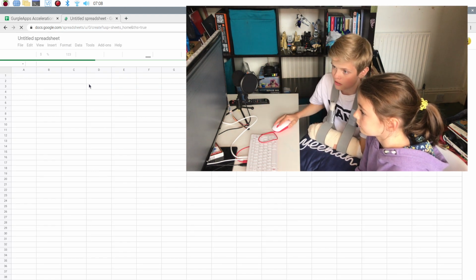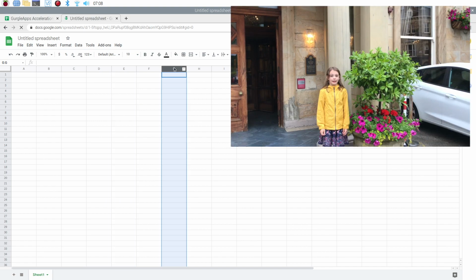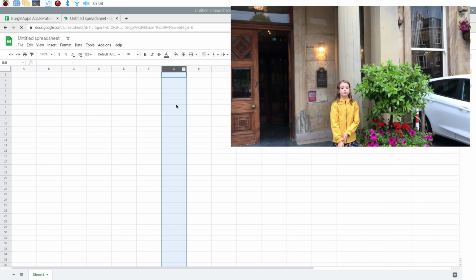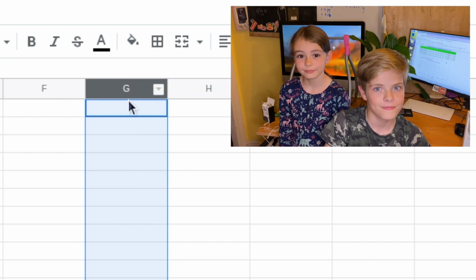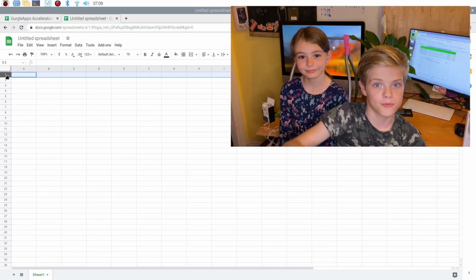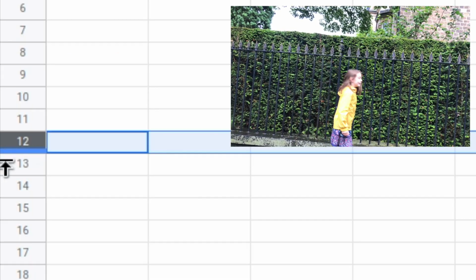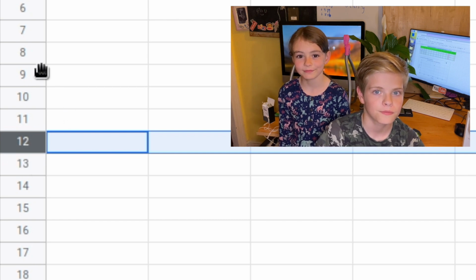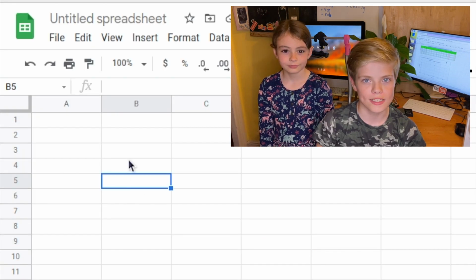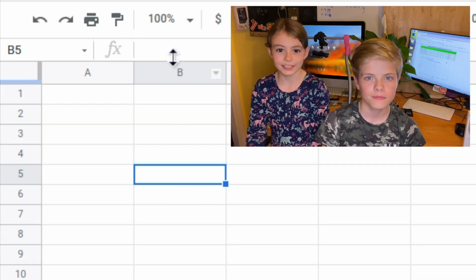And great, it's worked. Let's get our terminology straight. These vertical strips are called columns. Columns as in columns holding up a building. Each column has its own letter assigned to it. This is column G. These horizontal strips are called rows. Rows as in rows of railings. Each row has its own number assigned to it. This is row 12. These little rectangles are called cells. They're named after the unique column and row. This is cell B5.